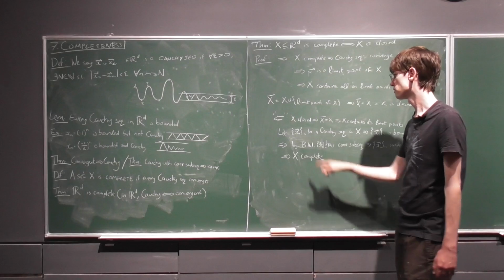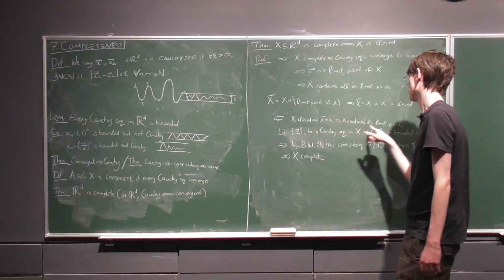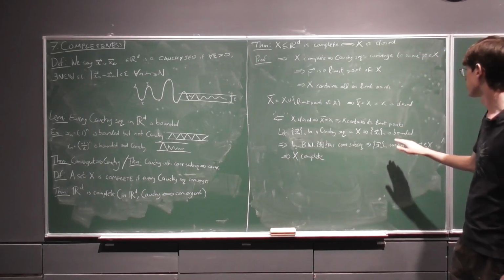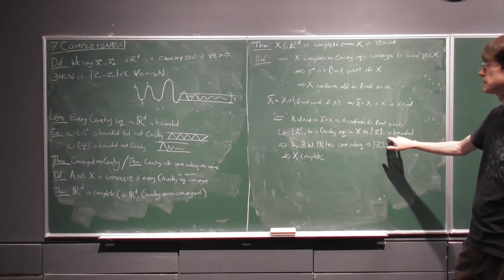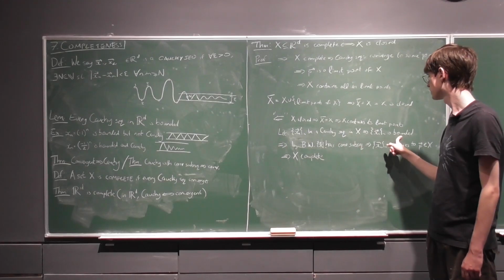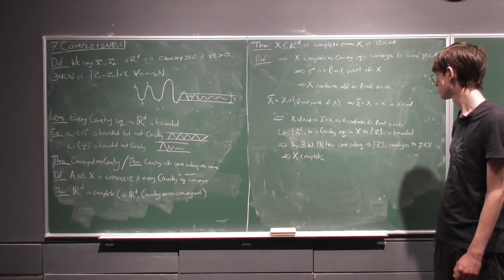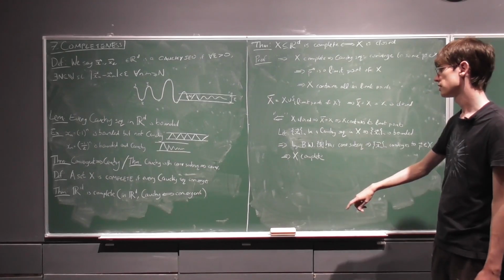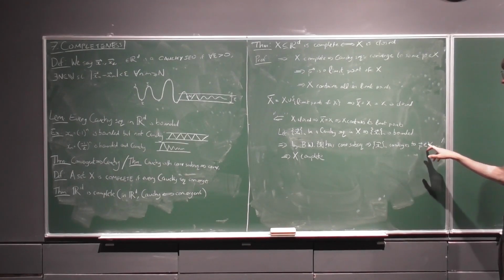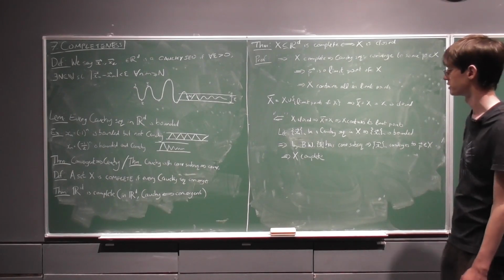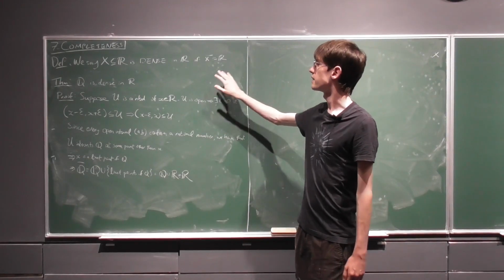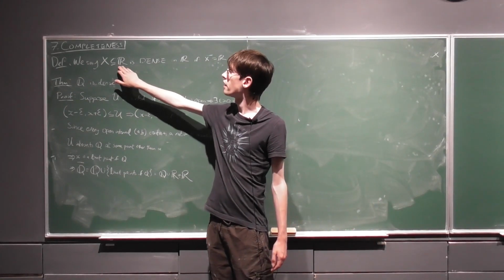And then the other way around: if X is closed, then X closure equals X, so X contains all of its limit points. If we take a Cauchy sequence in X, because it's Cauchy, it's bounded. And by Bolzano-Weierstrass, bounded sequences in R^D have convergent subsequences. And because it's Cauchy, if it has a convergent subsequence, it's convergent, so it converges to some P, and that P must be in X because X contains all of its limit points. So X is complete.